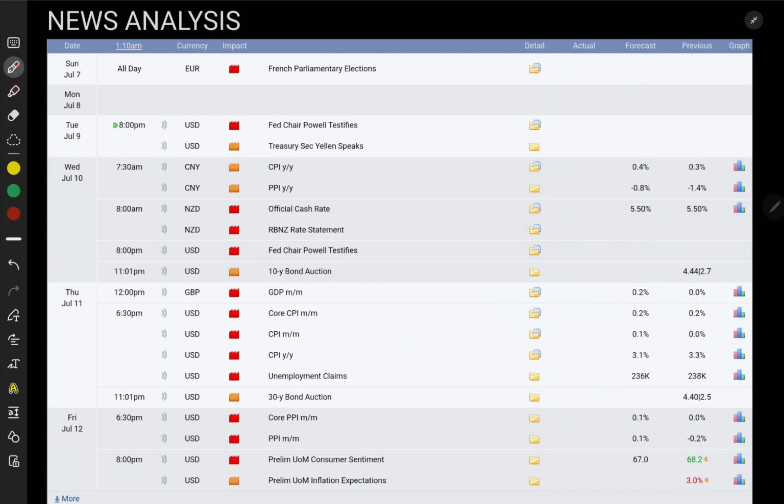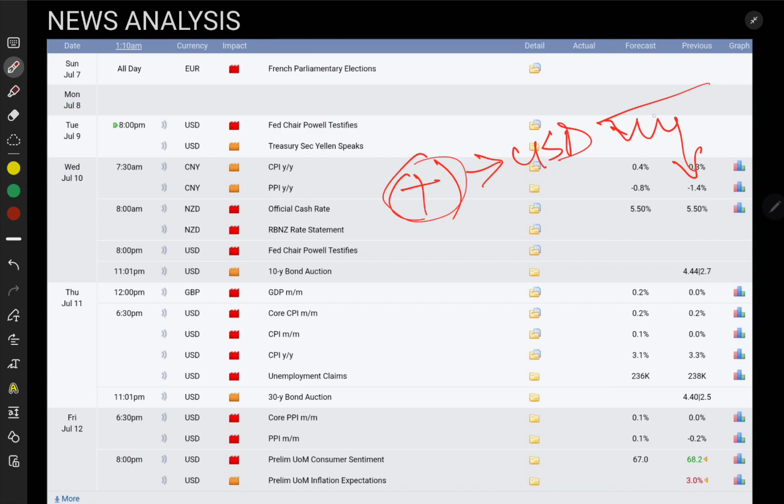So let's make the analysis now. If USD news comes with positive data, that means USD gets stronger. For this reason gold will drop. If USD comes with negative data, gold will spike up.